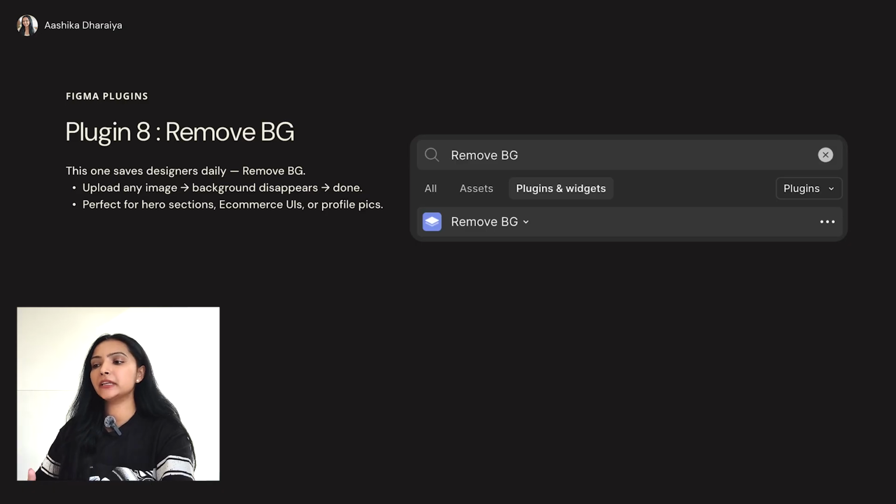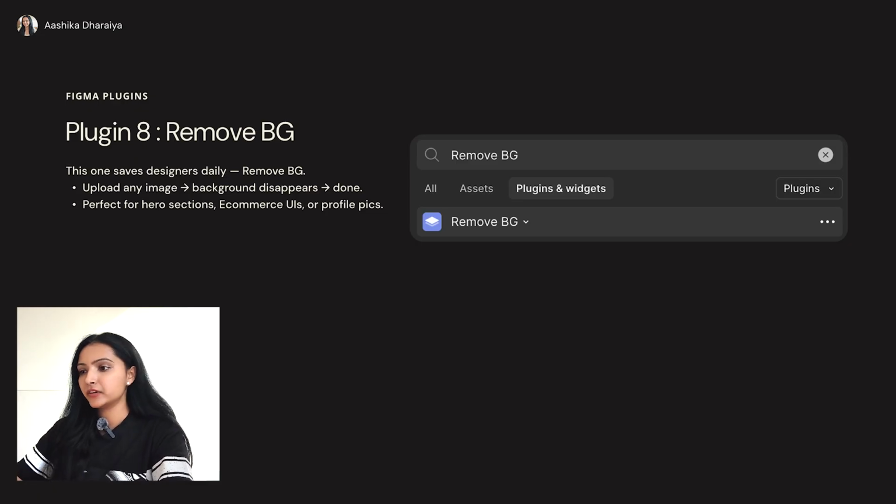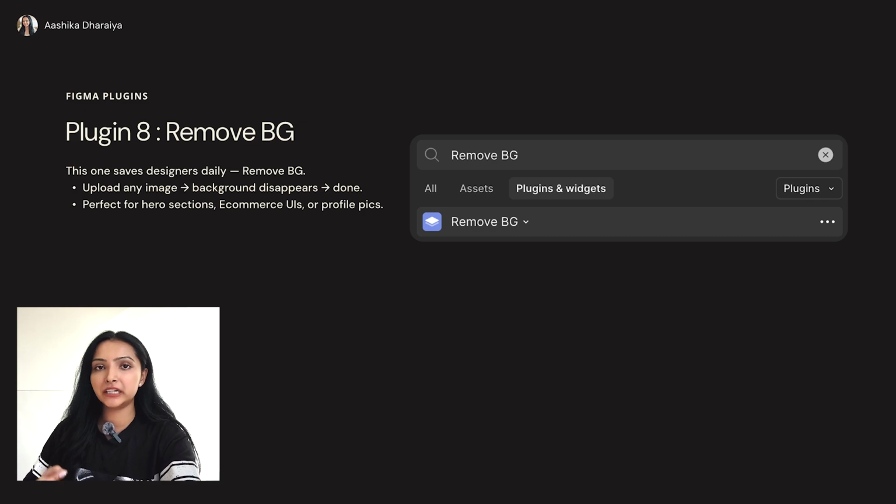Okay, and it eliminates the need for manual masking or Photoshop. You don't have to go to Photoshop or anywhere else. You can do everything in Figma. The quality of the image will not be reduced. It's useful if you're making thumbnails or posters or banners or carousels or anything. Okay, trust me, your image quality will not be damaged by using this plugin, and you can also export the image if you want to use it.